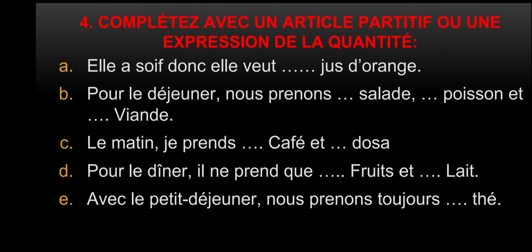A dash viande, and some meat. Okay, because these things can't be counted. So juice, salad, fish, or meat, you can't count it. So we'll be saying some. We'll be using an expression of a quantity, or we'll be using some. In English you've got one common word, it's some, but in French we've got masculine, feminine, vowel, consonant, singular, plural, and so on.